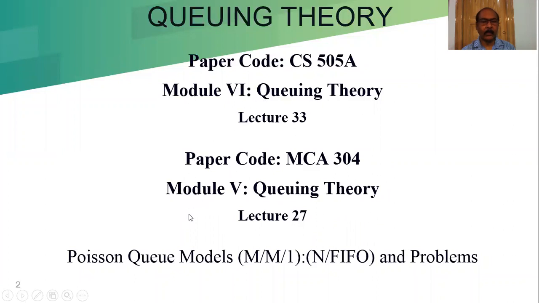Today we learn the queuing model MM1 in FIFO, or we can call it FCFS. We can also call it first in first out, or first come first serve, and related problems. Before we enter into this model, I want to discuss one problem